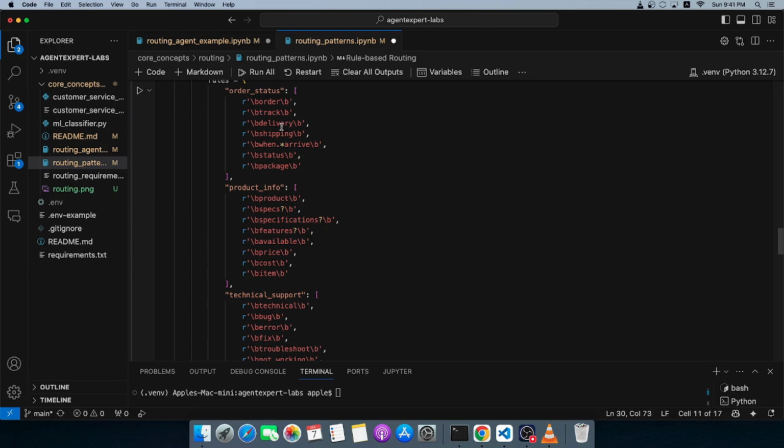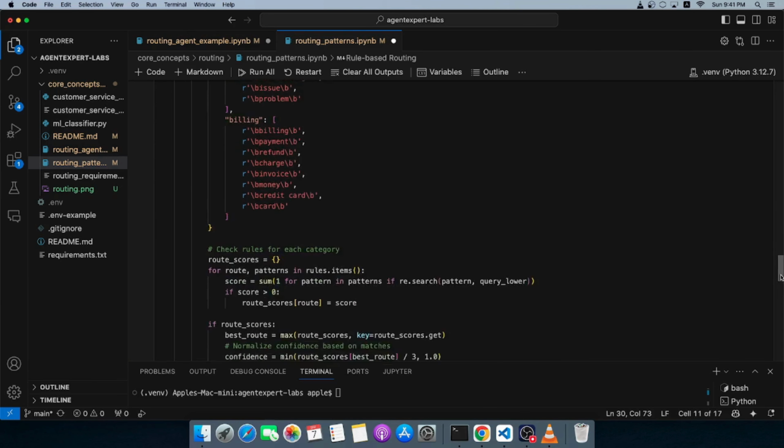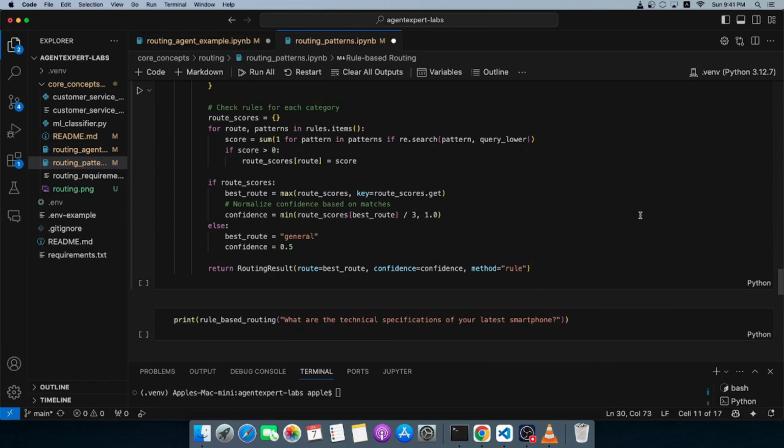The regex need not be the only way that you can do this. You probably have a very strong entity recognition system, and you can build an intent classifier out of that. There are multiple NLP techniques here, but I'm just trying to show you that if you build a rule-based system, then this is one of the ways that you can write this. So let's see what is the output that we get.